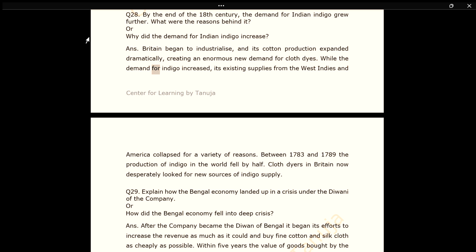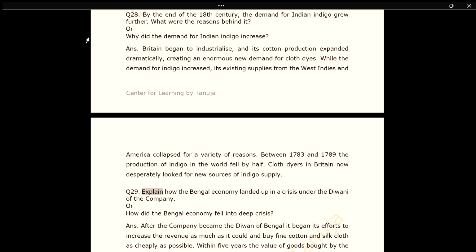While the demand for indigo increased, its existing supplies from the West Indies and America collapsed for a variety of reasons. Between 1783 and 1789 the production of indigo in the world fell by half. Cloth dyers in Britain now desperately looked for new sources of indigo supply.